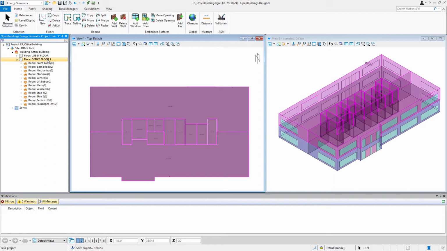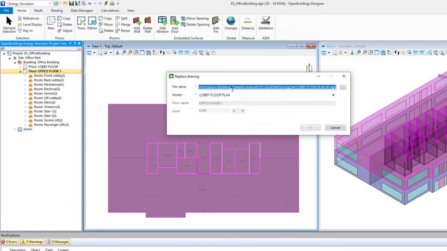So I'm going to right-click on the floor. And notice we have some options here. We can refresh the drawing, so for instance, if changes had been made to that background drawing. But we can also replace the drawing. So I'm going to select Replace Drawing. And here we see that file name, lobbyfloorplan00.dgn, that we had attached originally.